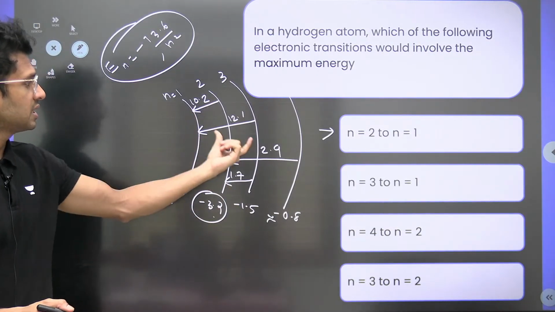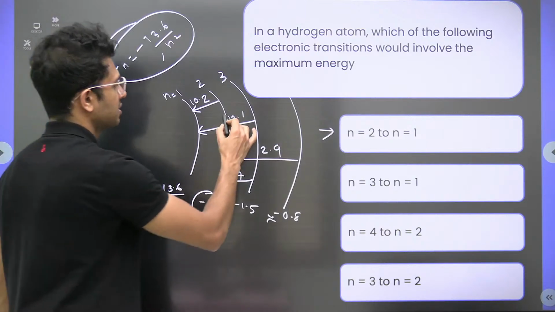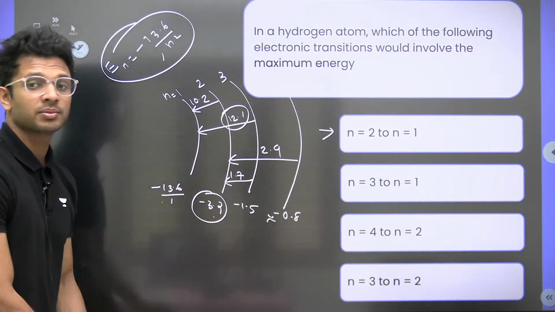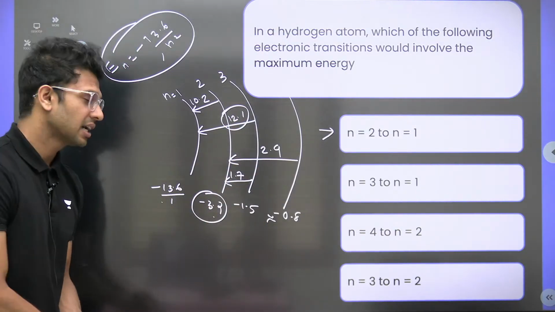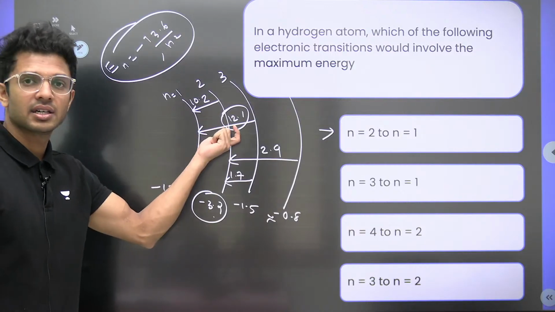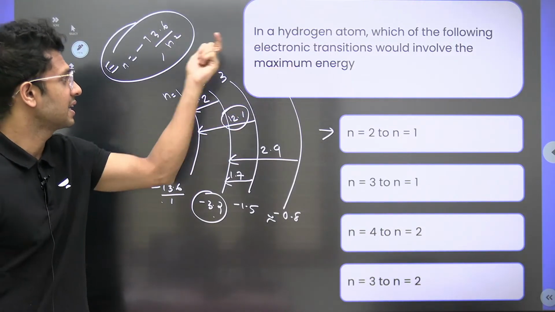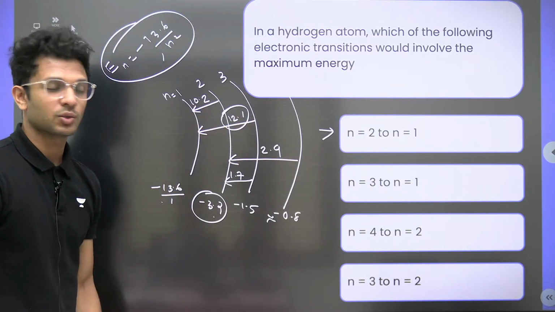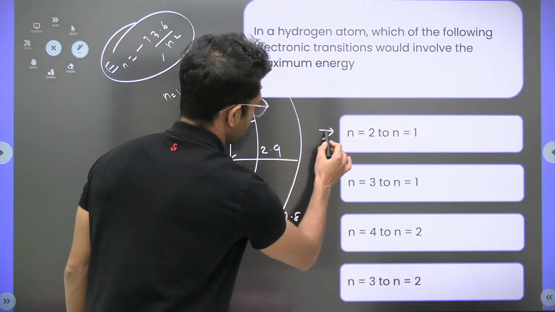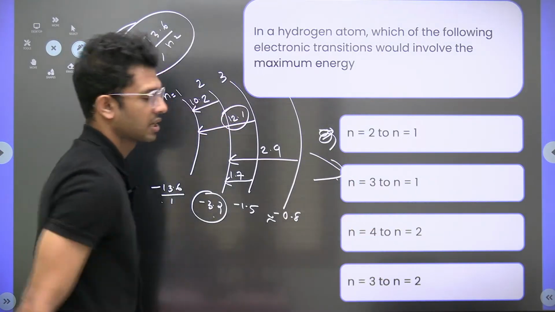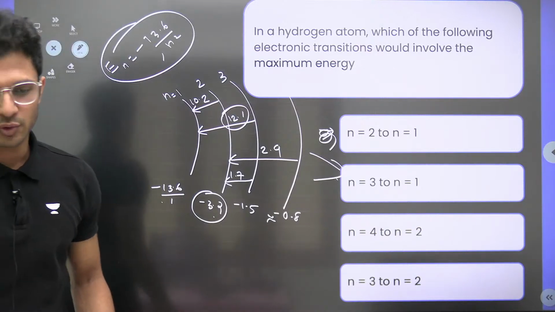Tell me which has the maximum energy difference here. When the electron jumps from 3 to 1, obviously this electronic transition has the maximum energy release. 3 to 1, option B, that is the correct answer for us.